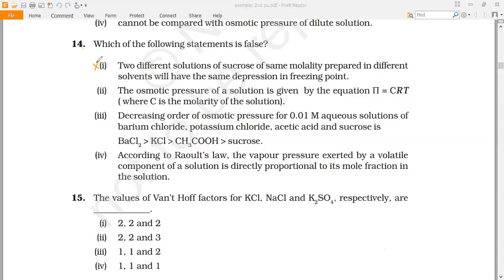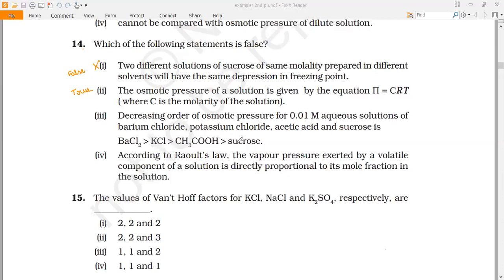And if we observe the other options, the osmotic pressure of a solution is given by the equation pi is equal to CRT, where C is the molarity of the solution. We know that it is a true statement. Next, decreasing order of osmotic pressure for 0.01 molar aqueous solution of barium chloride, potassium chloride, acetic acid, and sucrose is.